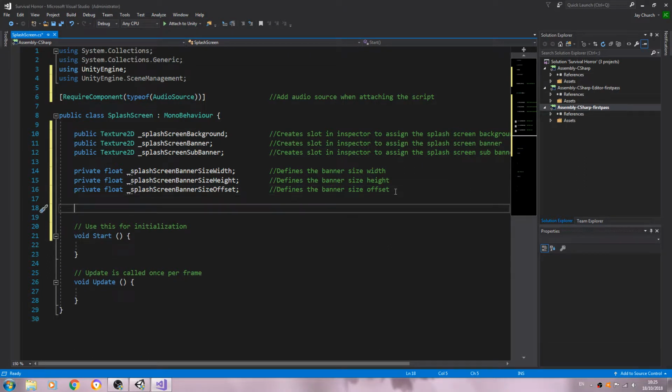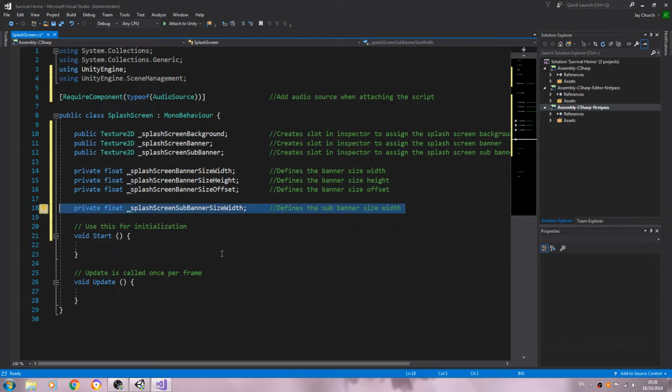With that in place, again we'll create of type private float _splashScreenSubBannerSizeWidth. Into the comments: defines the sub banner size width.